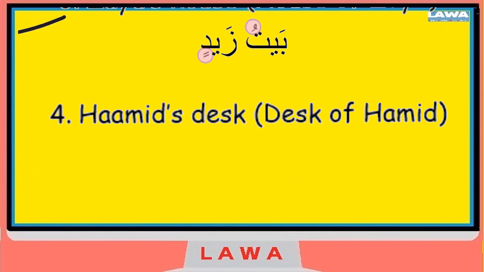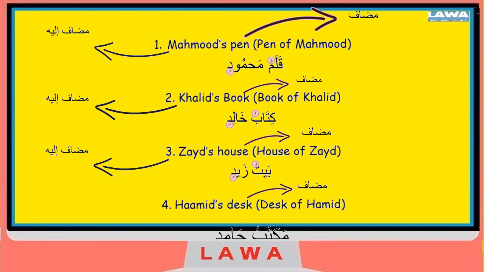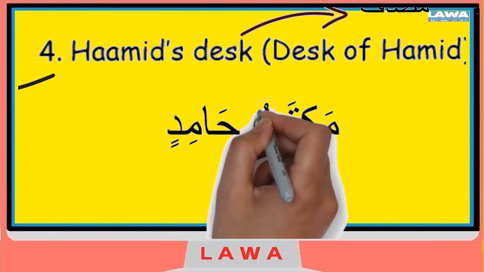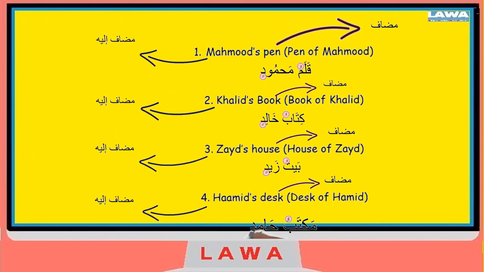The last example, Hamid's desk. Now we know the Arabic for Hamid is Hamid, and the Arabic for desk is maktab. So what do we do? First of all, we get the mudaf to come first, the desk. And we say desk is maktab, so we give the mudaf a dhamma, and the mudaf ilayh, who it is referring towards, we make them come second: maktabu Hamidin.